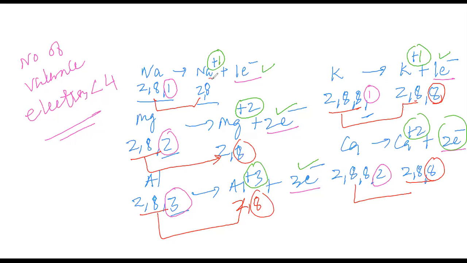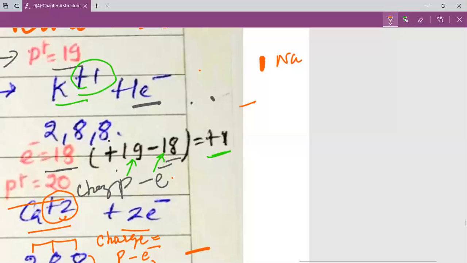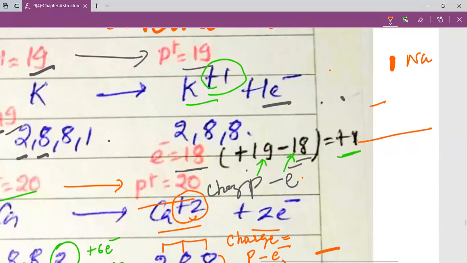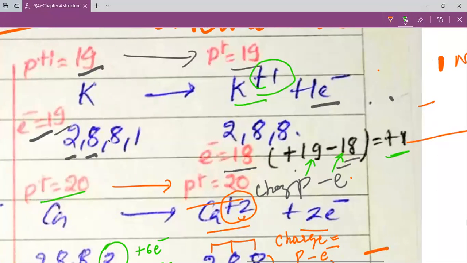Please remember, my dear students, that in all these cases the octet has to be achieved. So whenever a cation is formed, the octet is achieved. Please understand, my dear students, this is how the cations are formed. Now let's move forward and understand the formation of the anions.